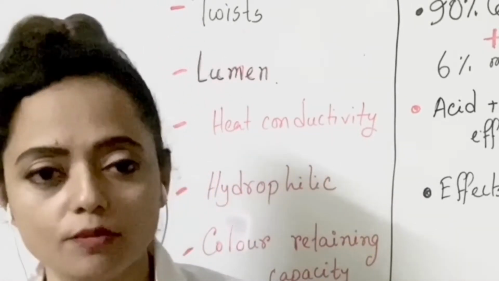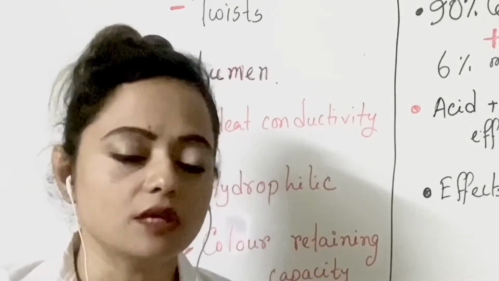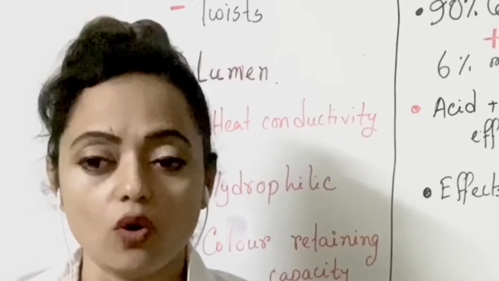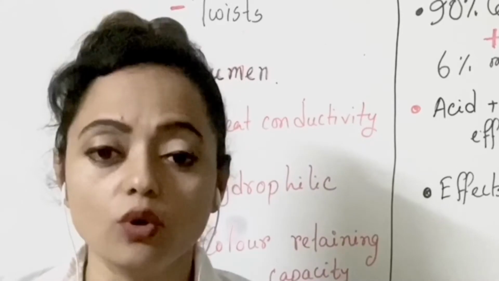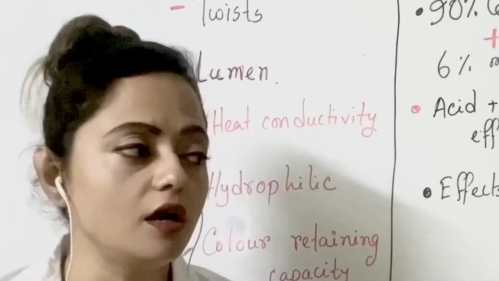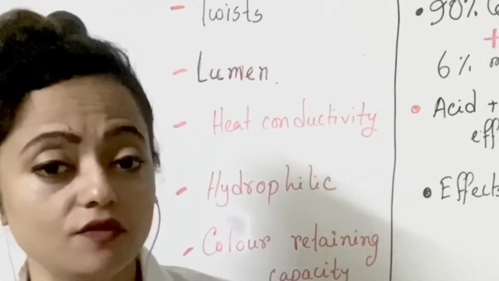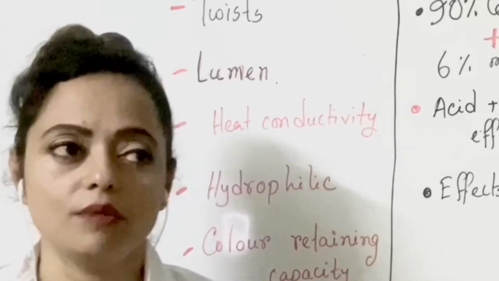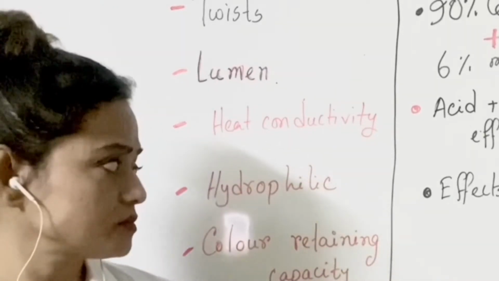It can absorb the dyes when spinning is done or the fibers are made during cotton cloth formation, and the clothes available in the market are dyed with different colors. What is retention? It means it can hold the color for a long time.